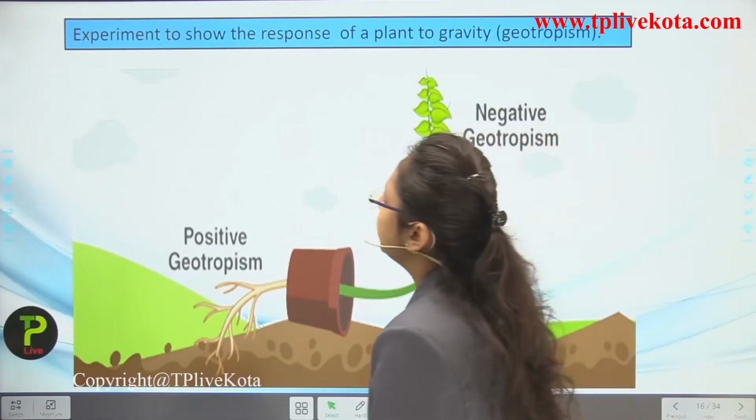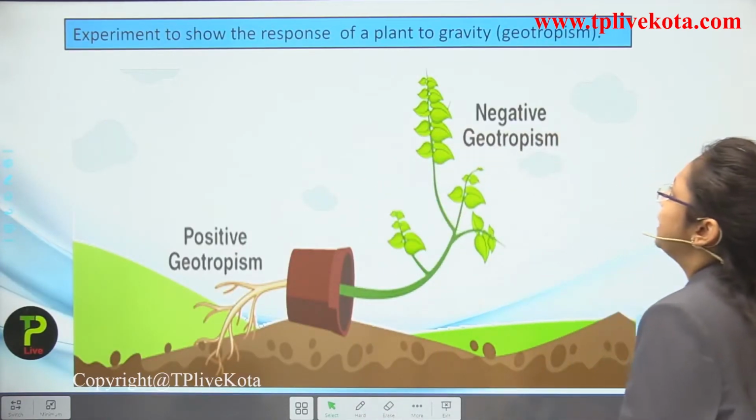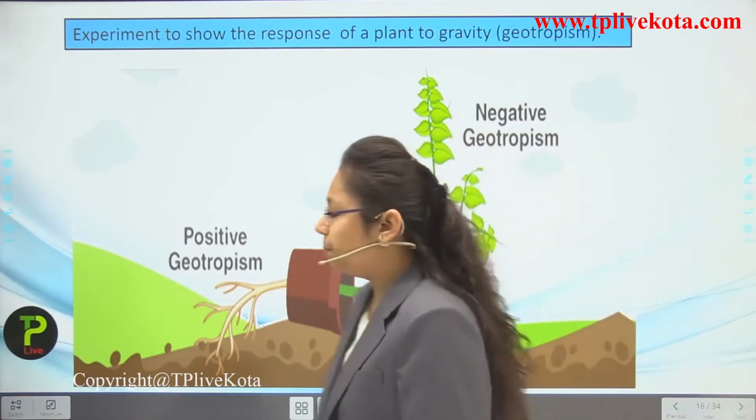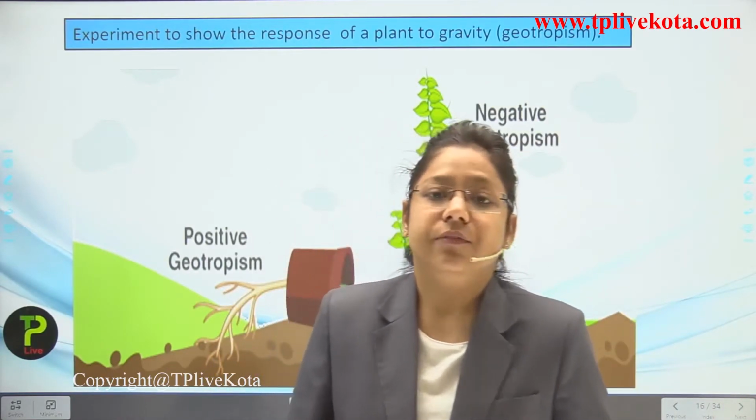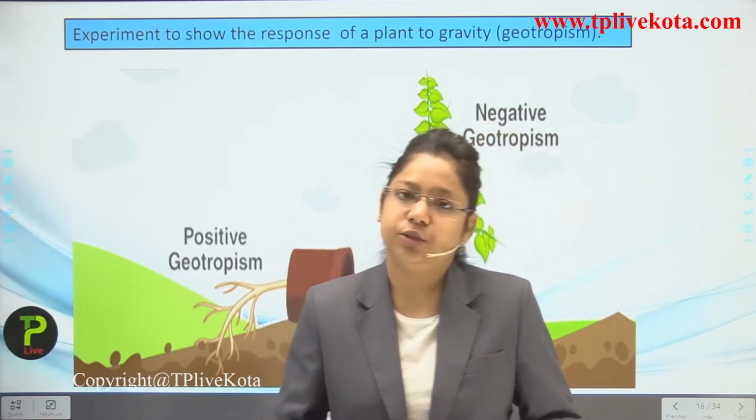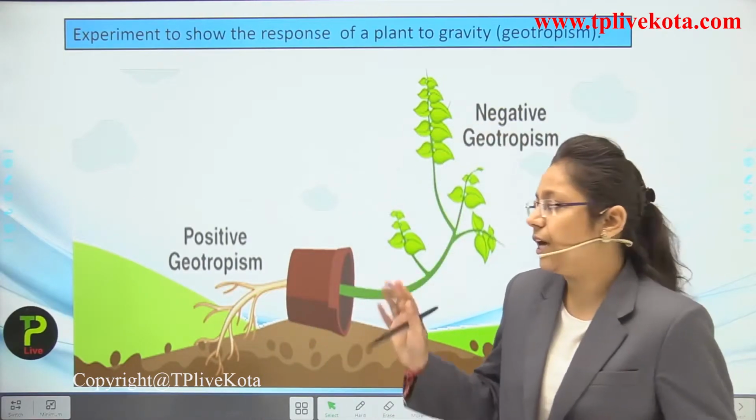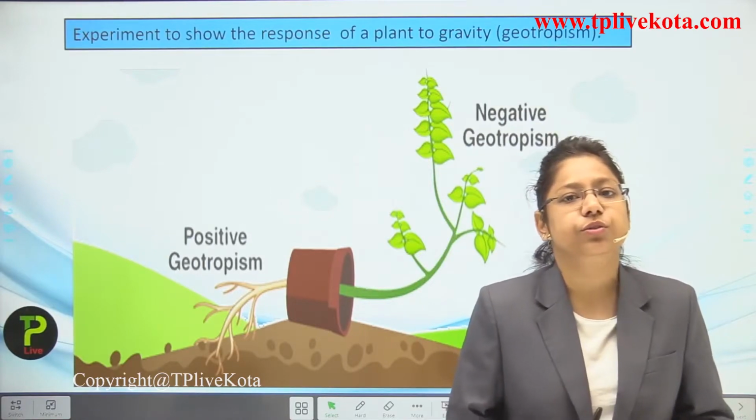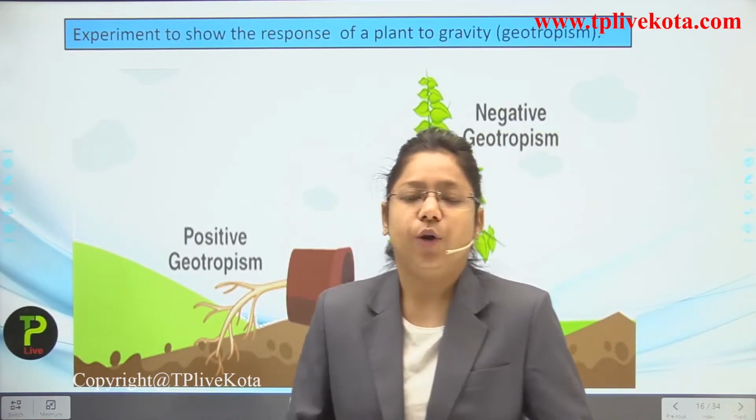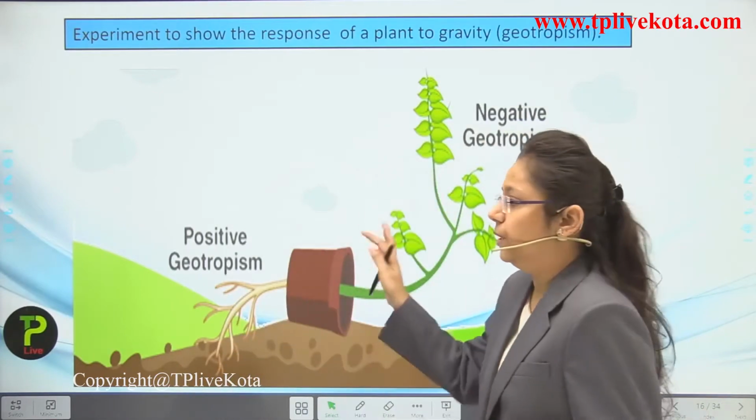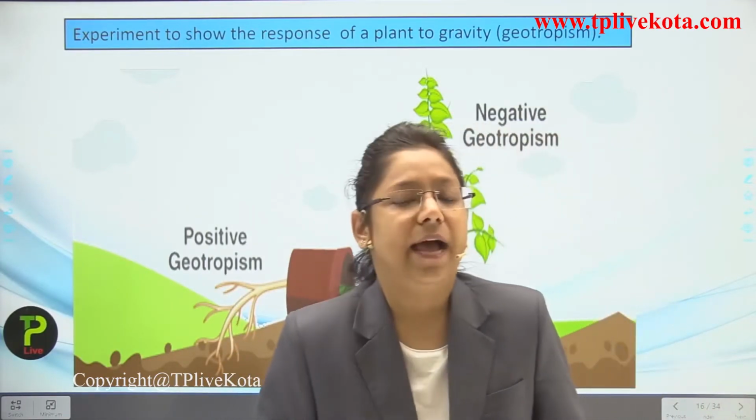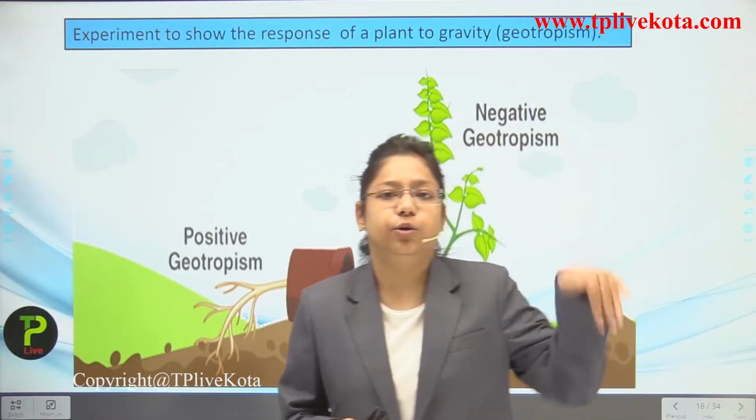Now there is an experiment to show the response of a plant to gravity, that is geotropism. Now what we have taken here, we have kept the plant in a horizontal condition, and we are just keeping the plant for 2 to 3 days like this. So what happens? We see that the leaves and the stem part of the plant are growing upwards, and we see that the roots of the plant are going downwards.